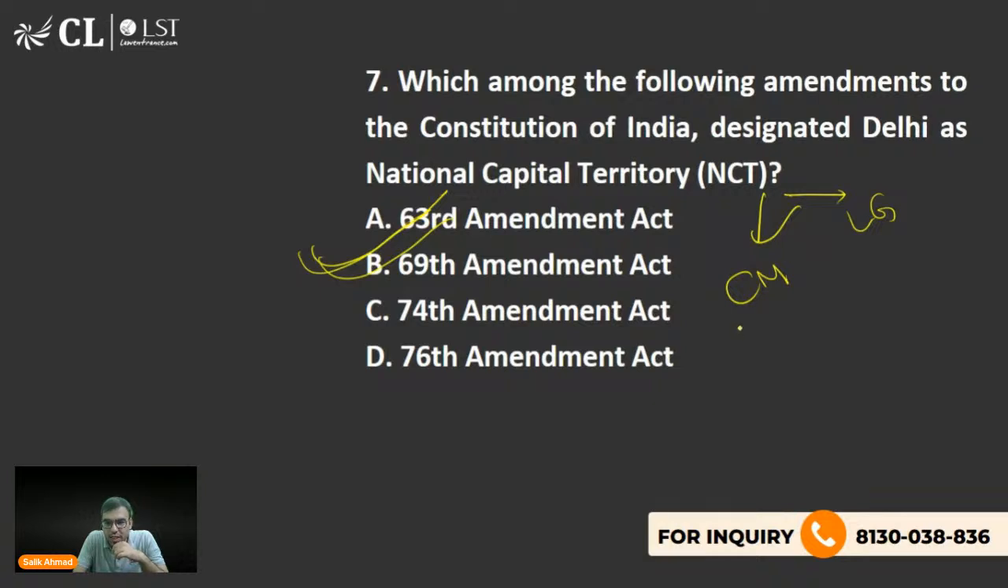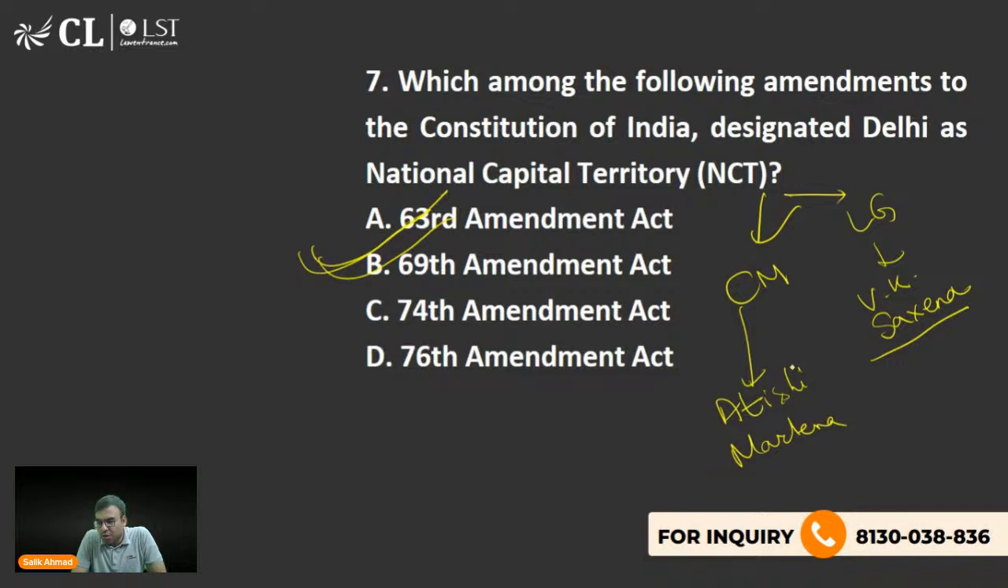ये तो पता होना चाहिए. Who is the CM of Delhi? It's not Arvind Kejriwal. Lieutenant Governor is Mr. V.K. Saxena. Yes, Mishika, you're right. Very good. And Chief Minister is Atishi Marlena. Yes, Ayush, you are also right.